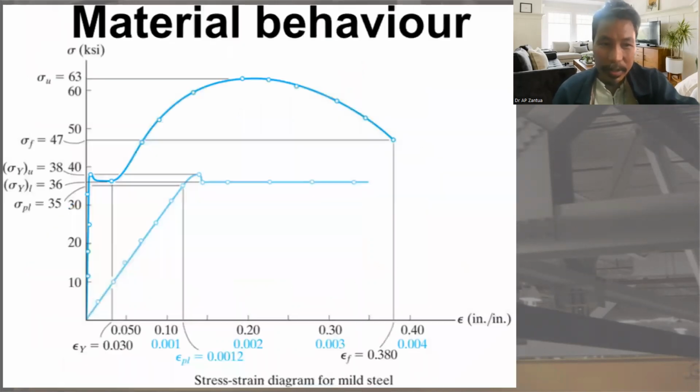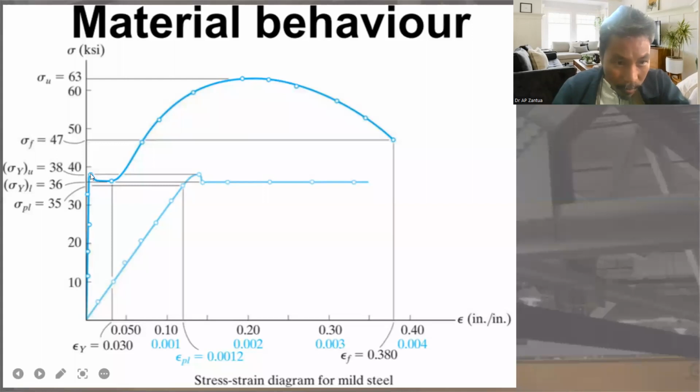But you can see the elastic region is very small. This is the elastic region. This is the yield point. The elastic region is almost negligible. From this point to this point, these are plastic regions. Almost negligible.